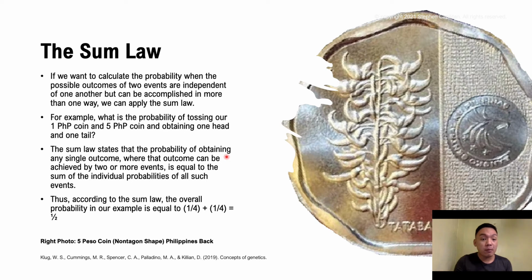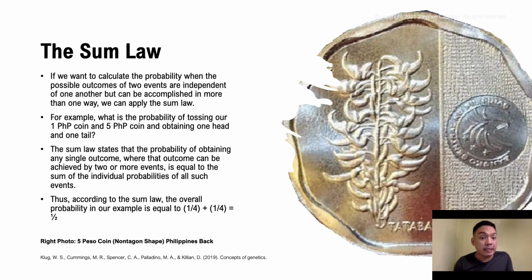So the sum law states that the probability of obtaining any single outcome where that outcome could be achieved by 2 or more events is equal to the sum of the individual probabilities of all such events. Thus, according to your sum law, the overall probability in our example is 1/4 plus 1/4. There we get 1/2.